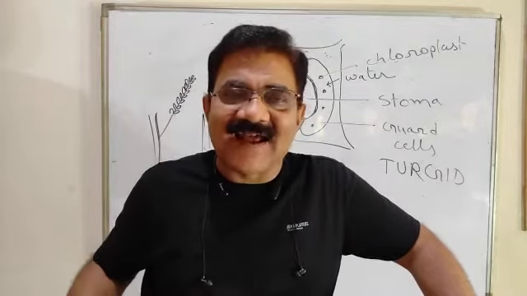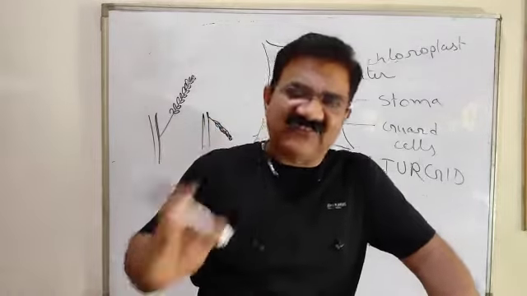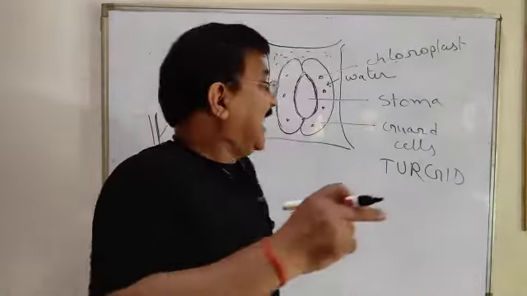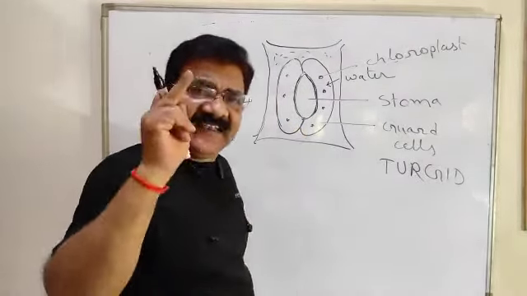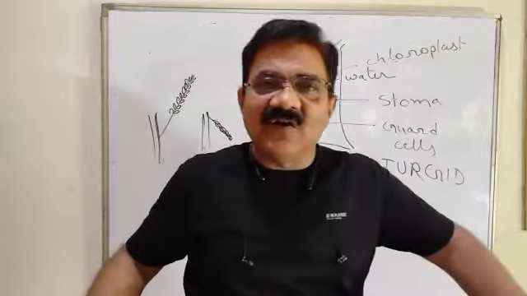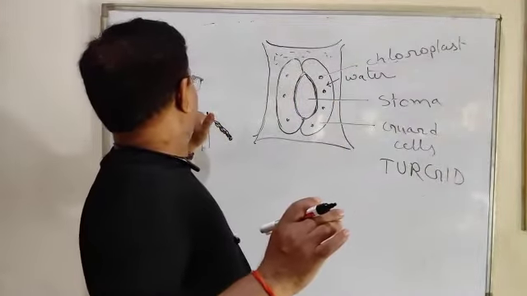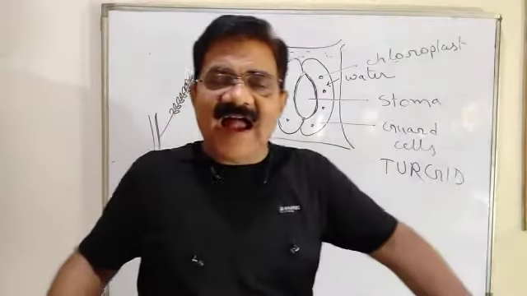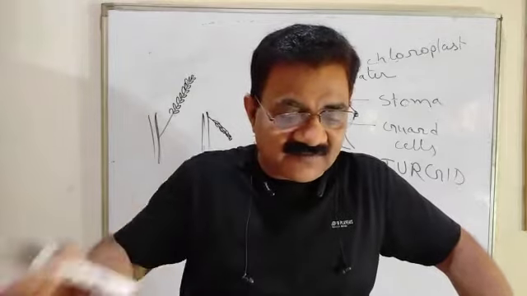We respond to that. That is stimulus, one of the characteristics of living beings. And here touch becomes a stimulus. And due to touch, there is loss of turgidity in the leaves or leaflets. And due to loss of turgidity, the leaves fold.